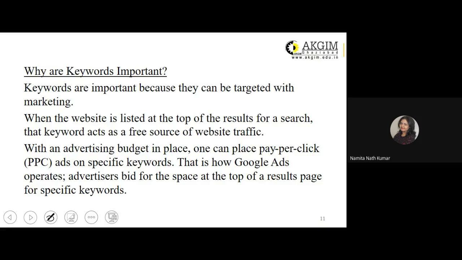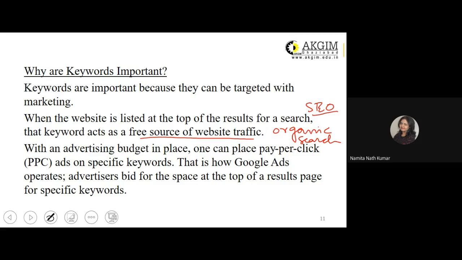When the website is listed at the top of the results of a search, that keyword acts as a free source of website traffic. This is what is known as your organic search. Of course, we'll be reading it once again when we discuss SEO in detail.